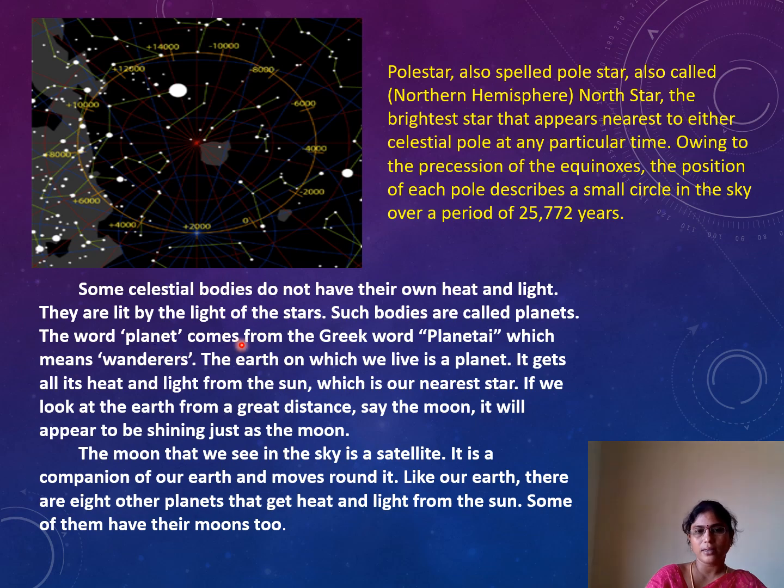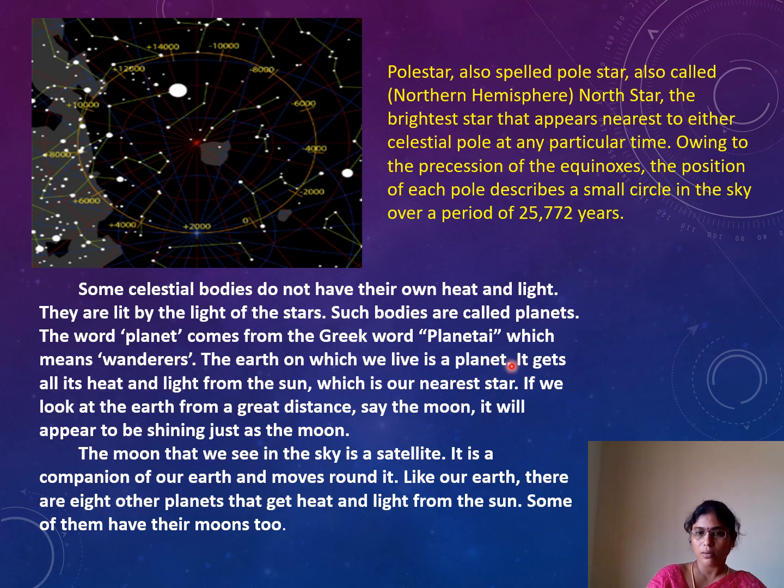The word planet comes from the Greek word planetai, meaning wanderers. Wanderers means these planets are rotating and revolving around the sun, so they are called wanderers. The earth on which we live is a planet.